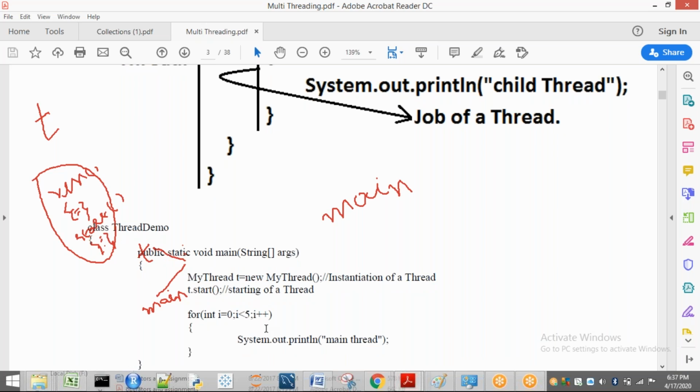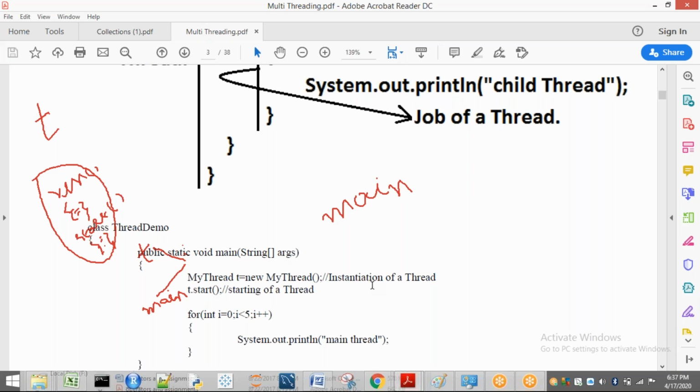Now can we expect the output? Both are executing simultaneously. That means the output may be child thread, main thread, child. We can't expect because both are executing simultaneously. For example, if two students are talking simultaneously to another person, what can he receive? Both the voices at the same time. That means here the child thread is going to execute this one and the main thread is going to execute this one, both simultaneously. So can we expect the output? No, we can't expect the output.